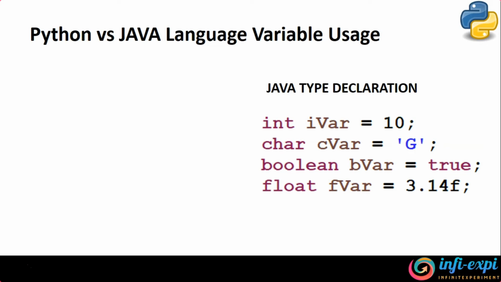Let's take an example. The first declaration is an integer variable, and it's been assigned a value of 10. Now when the ivar variable is accessed, you will have access to that value, 10. But later, if you try to modify the value, the variable has to be modified only from the family of integer. You can't suddenly change it to a string or a character or a Boolean or so. Why is it so? Because statically it's been defined that this variable is going to be of type integer.